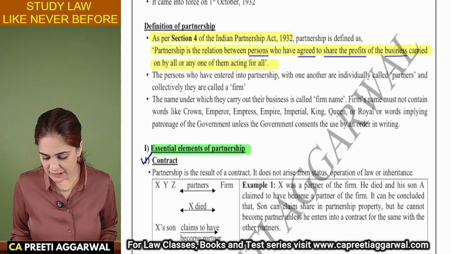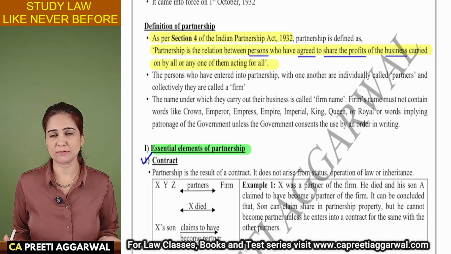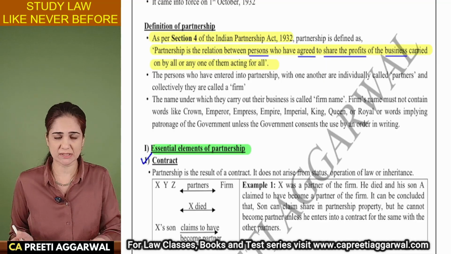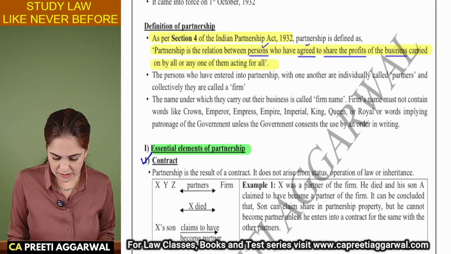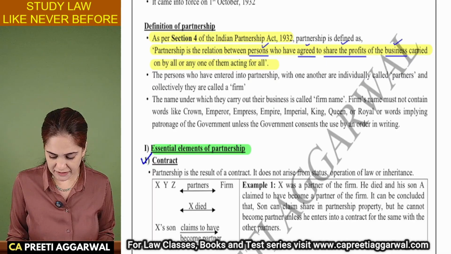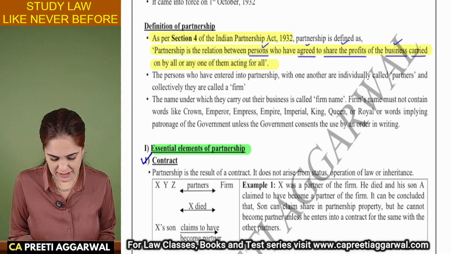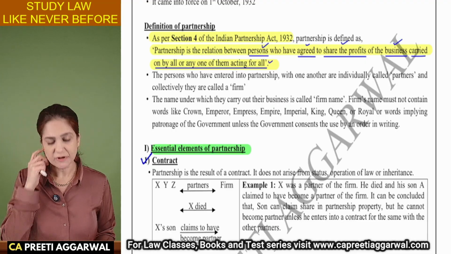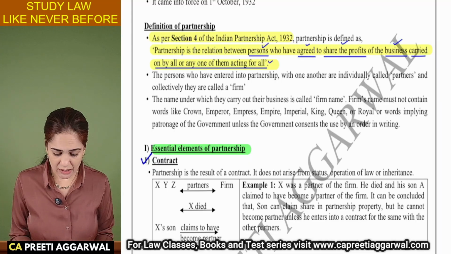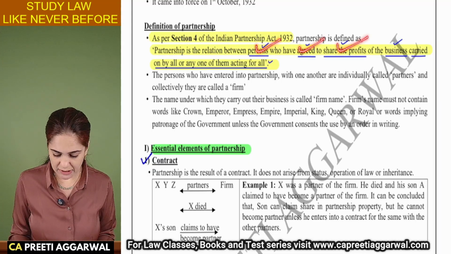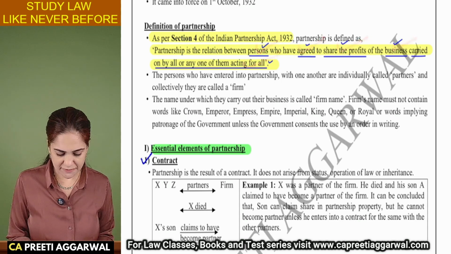So there is a business because you cannot carry on non-profit business or a charitable business in partnership. So yes, you need persons, you need certain agreement, there is sharing of profit, there is business. Now this business is carried on by all or any one of them acting for all. This is the element of mutual agency. So 1, 2, 3, 4, 5 elements from here.